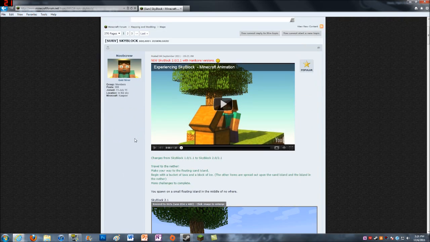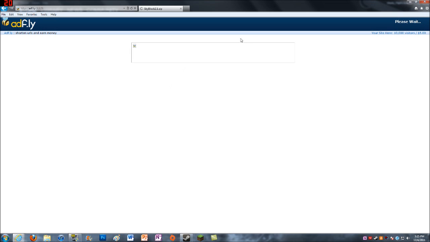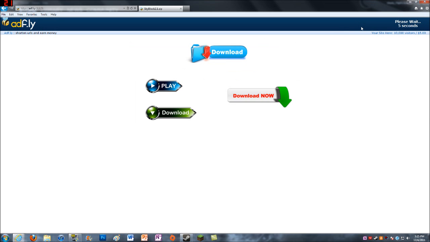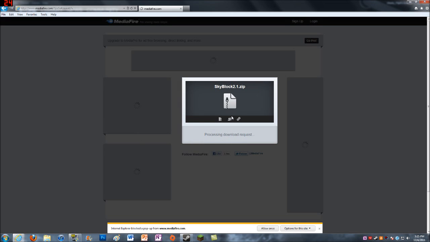It'll take you to this page, so you need to scroll down and click on download Skyblock 2.1. It is an ad fly, so you go to the top right, wait 5 seconds, and then press skip ad. So I'm going to wait for it.